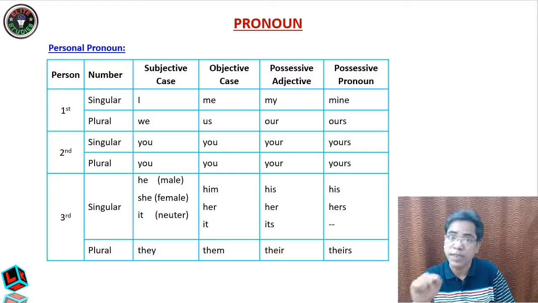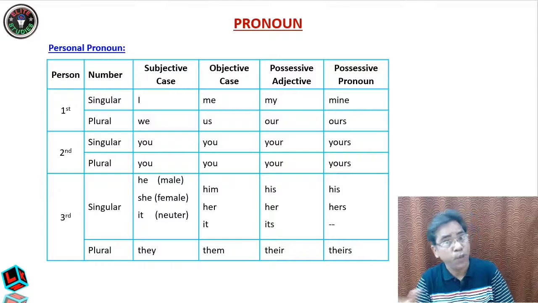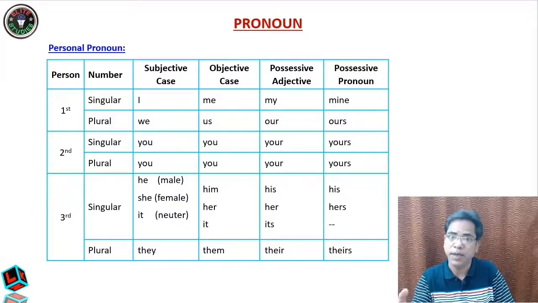So do is plural, does is singular. Now has is singular, have is plural. Was singular, were plural. Am singular, is singular, are plural. Please note it down. Okay, so with this you can use it.